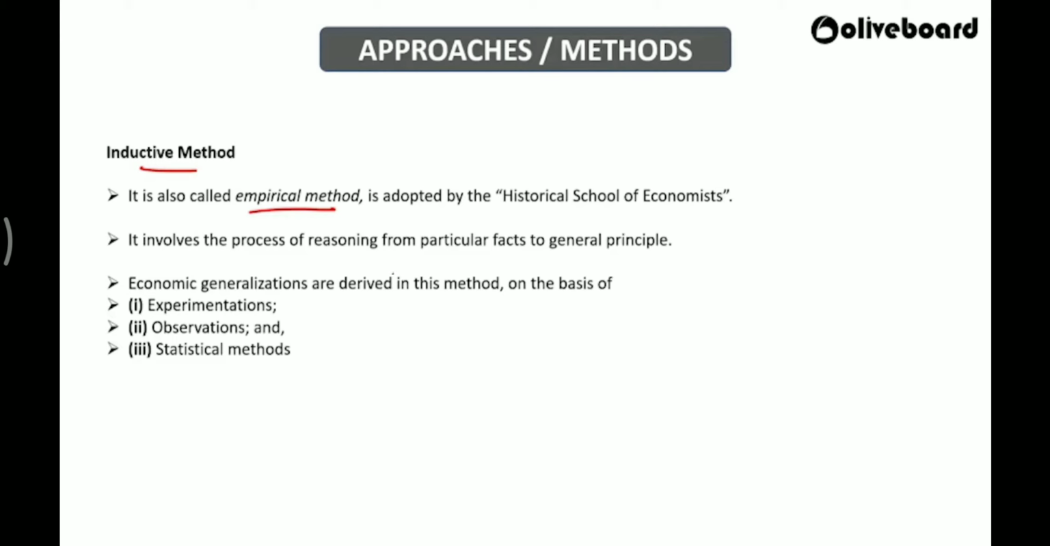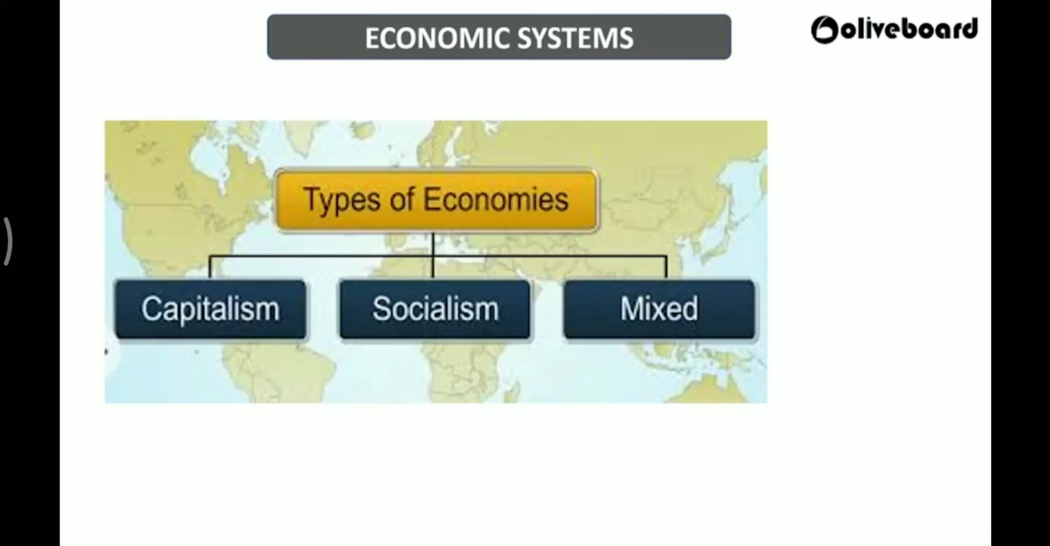So there are various methods to do this. One is experimentation, observation, and statistical methods. Hope you understood deductive and inductive method. Now we are moving on to economic systems. What are the economic systems we have? What are the types of economies we have? Capitalism, socialism, and mixed economy.